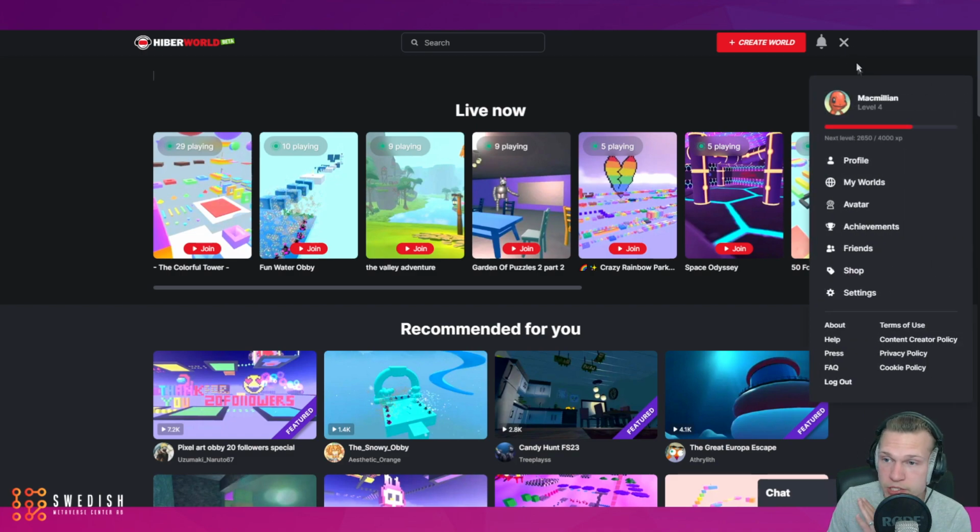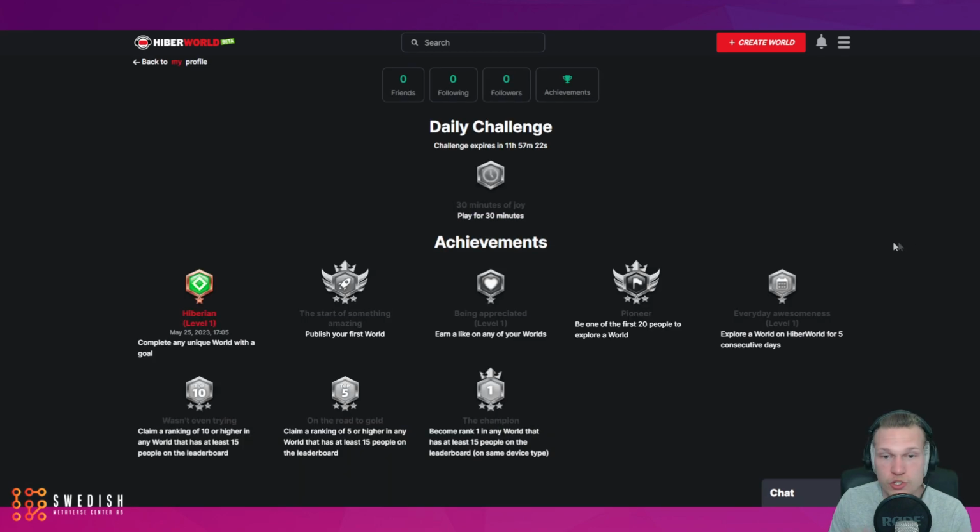Also, from the top right drop-down menu, we have achievements. Yet another thing that is purely unique to HiberWorld. By going here, we actually have daily challenges, as well as a bunch of different achievements that you can earn simply by spending time in HiberWorld. For example, my daily challenge today is to play for 30 minutes. Fairly easy. I could also get an achievement for publishing my first world. Here's one that I got yesterday, which is to complete any unique world with a goal. So again, I haven't seen this anywhere else in the metaverse. This is very unique to HiberWorld, and I think it's a great thing.